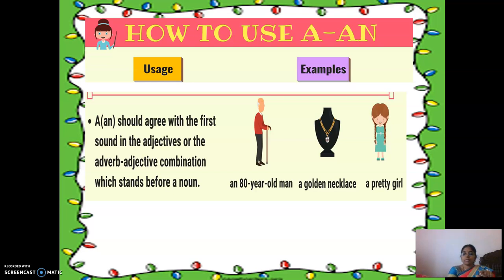Example: an 80-year-old man, a golden necklace, a pretty girl. So all these are examples of where to use "an" and where to use "a". Right, children?